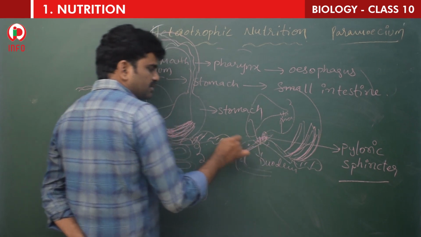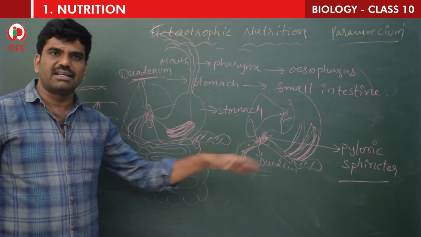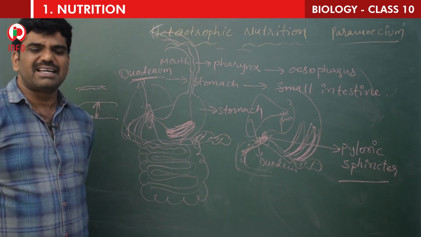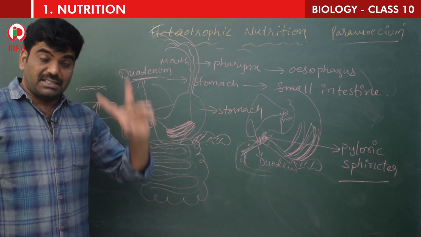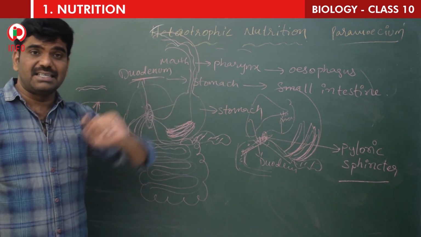Both juices enter the duodenum, and in the small intestine one more juice comes, intestinal juice. All these make the intestine basic or alkaline. The stomach contains gastric juice and HCl. HCl makes the stomach acidic.